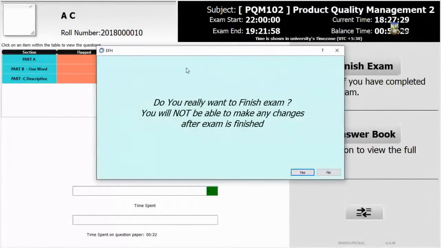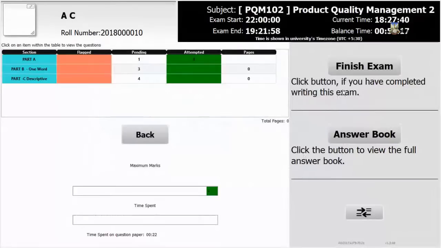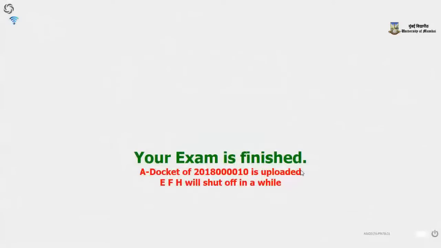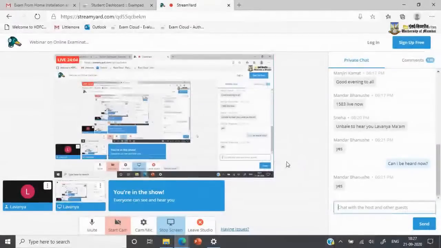The minute you do this, you will see a pop-up here that checks with you whether you really want to finish the exam. Because the minute you click on Yes, you will not be able to come back and make any changes. If you are sure that you're done with the exam, please go ahead and click on Yes. Immediately, the answer docket of yours, what we call as an A docket, will get prepared and uploaded back up to the cloud.